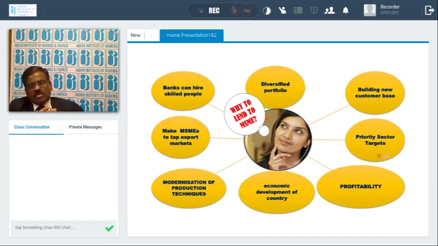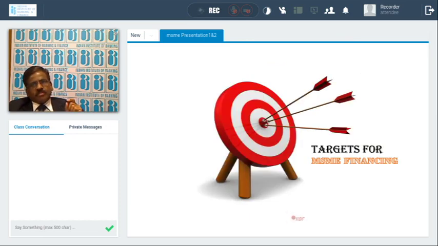For the MSME units, it is available at a cheaper cost. Instead of going to the NBFCs or the money lenders, they can tap bank loans at a cheaper cost. So it is a win-win situation for both banks and the MSME sector. These are the advantages of financing the MSME sector.